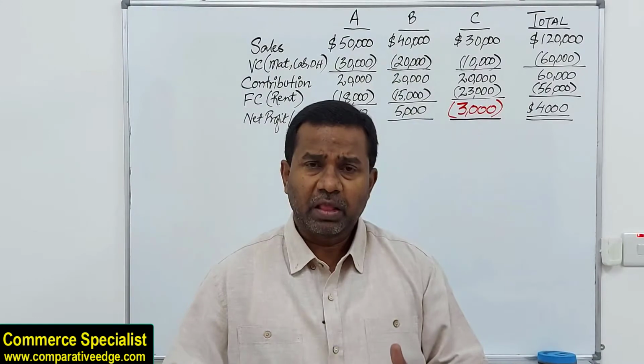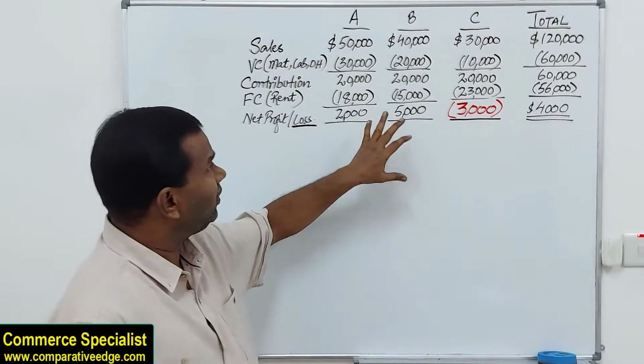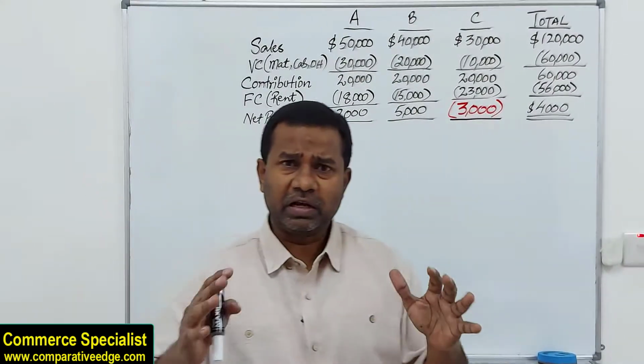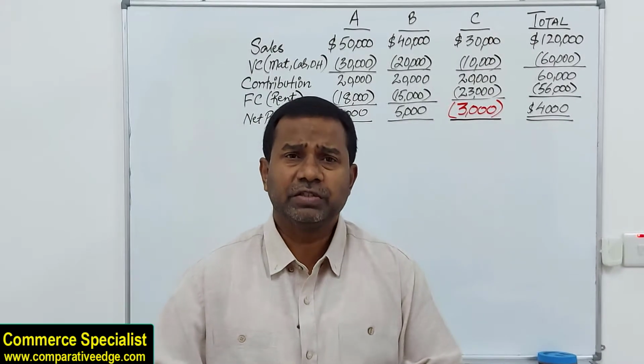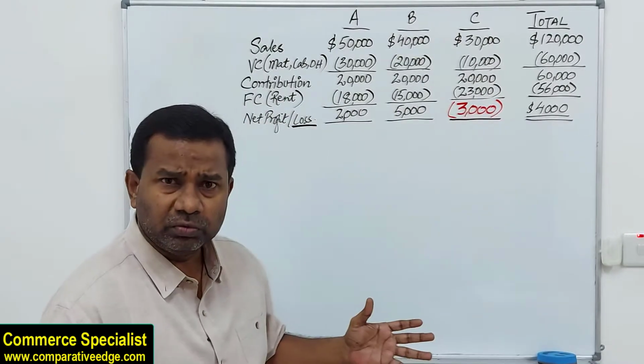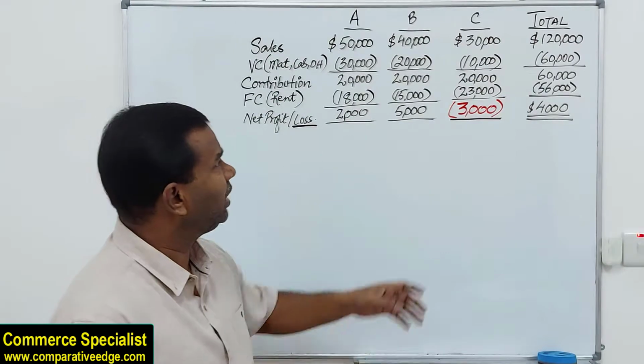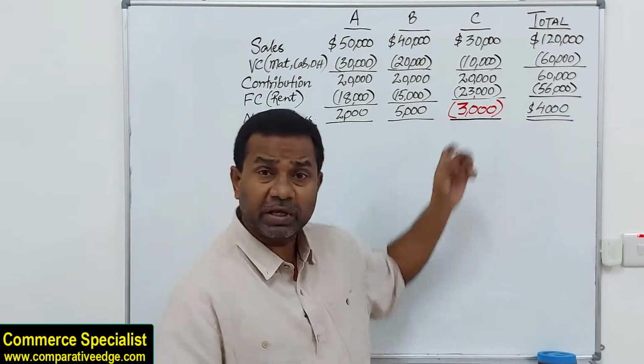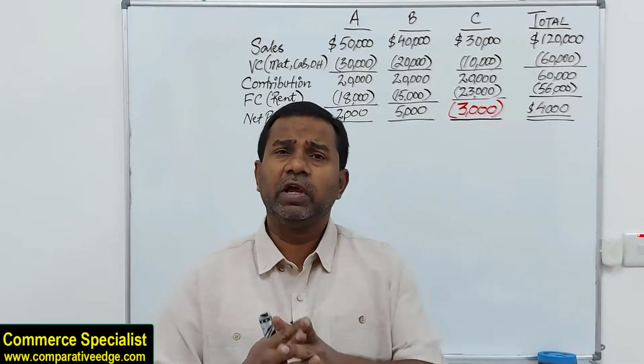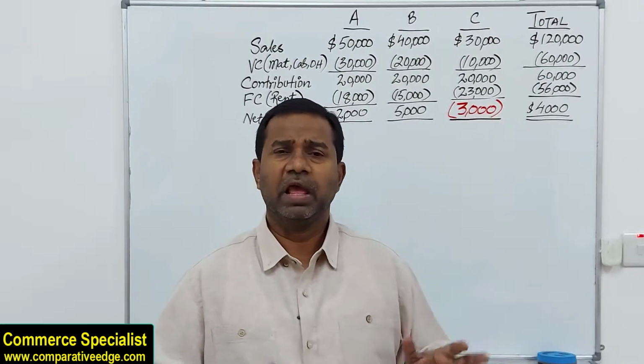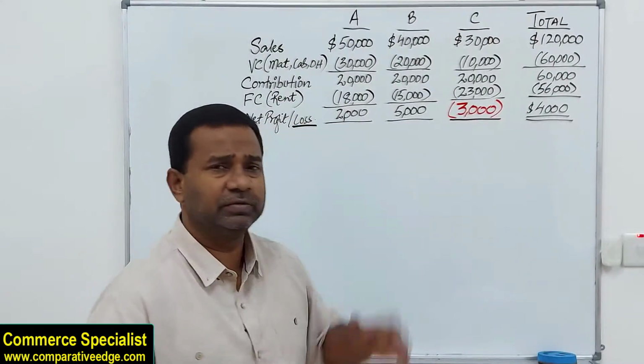Generally, on the face of it, even in classrooms, when I ask students what we should do, the majority of them tell me to close this department, because it's been 10 years and it is going at a consistent loss. Every year there is a loss of 3,000.